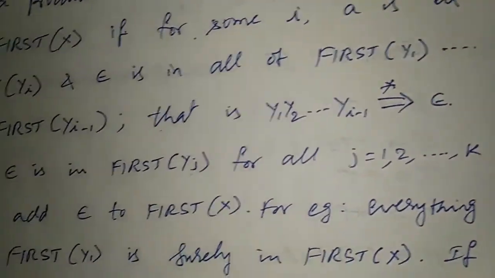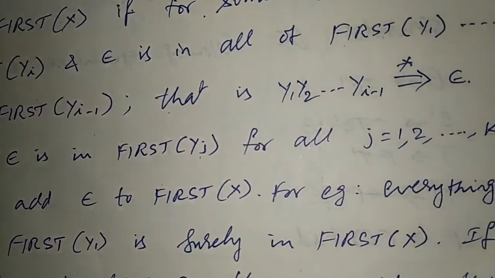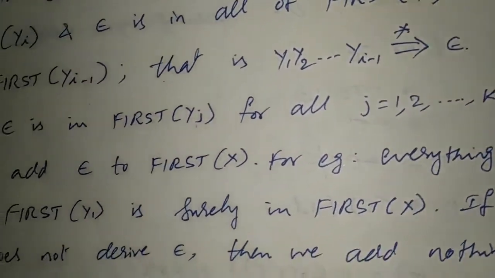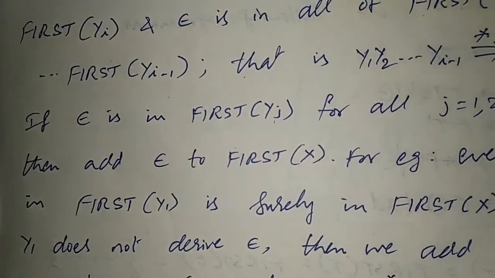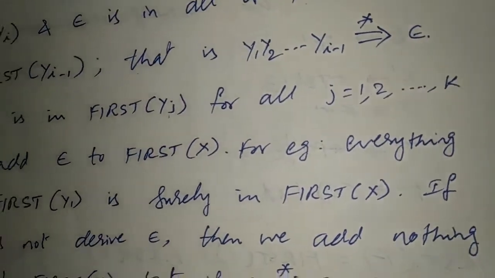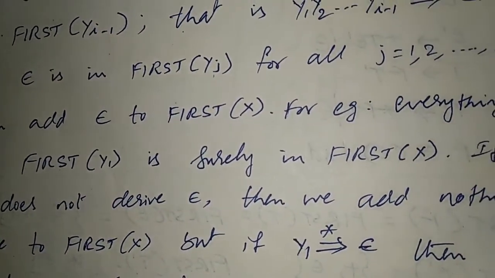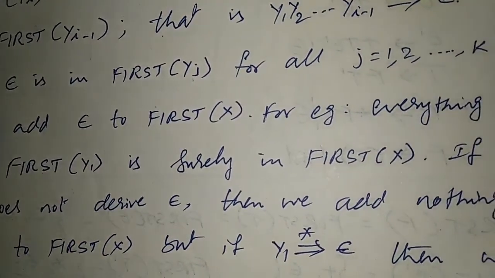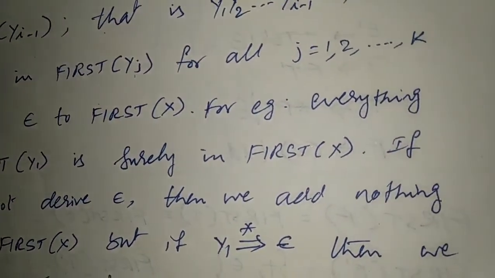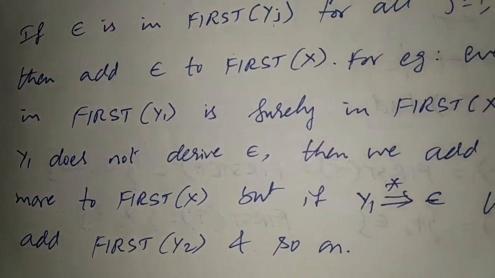For example, everything in first of Y1 is surely in first of X. If Y1 does not derive epsilon, then we add nothing more to first of X. But if Y1 will produce epsilon for all possible values, then we add first of Y2 and so on.